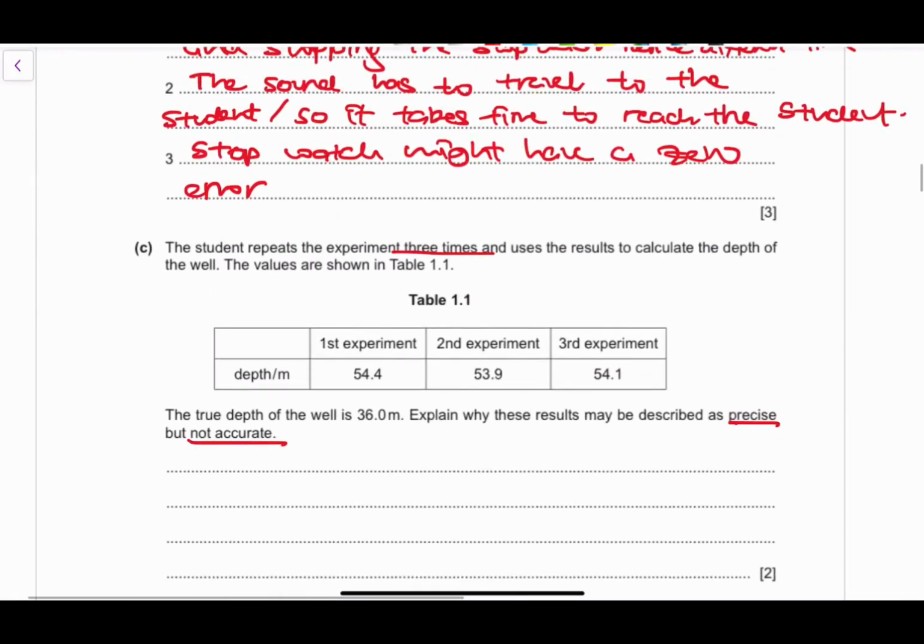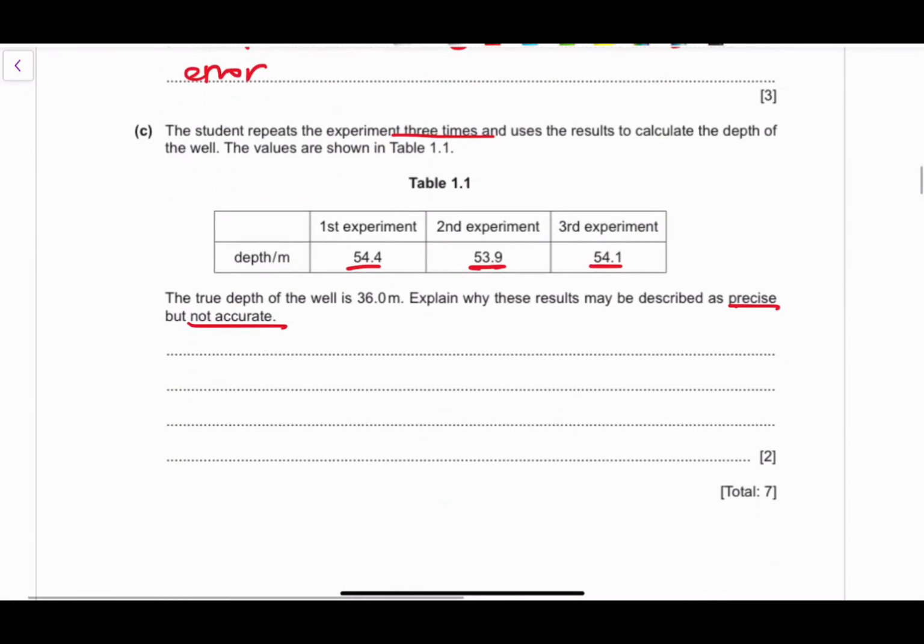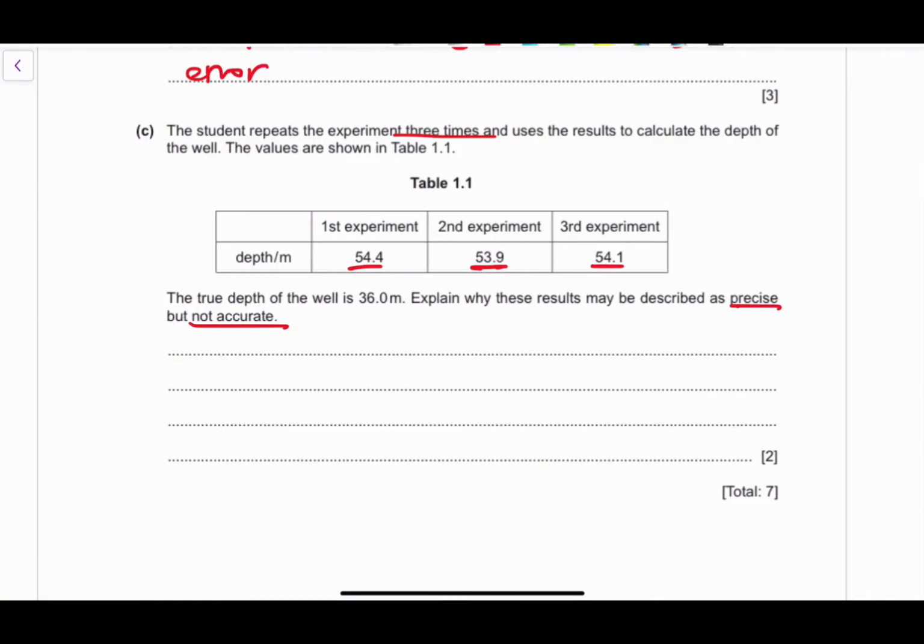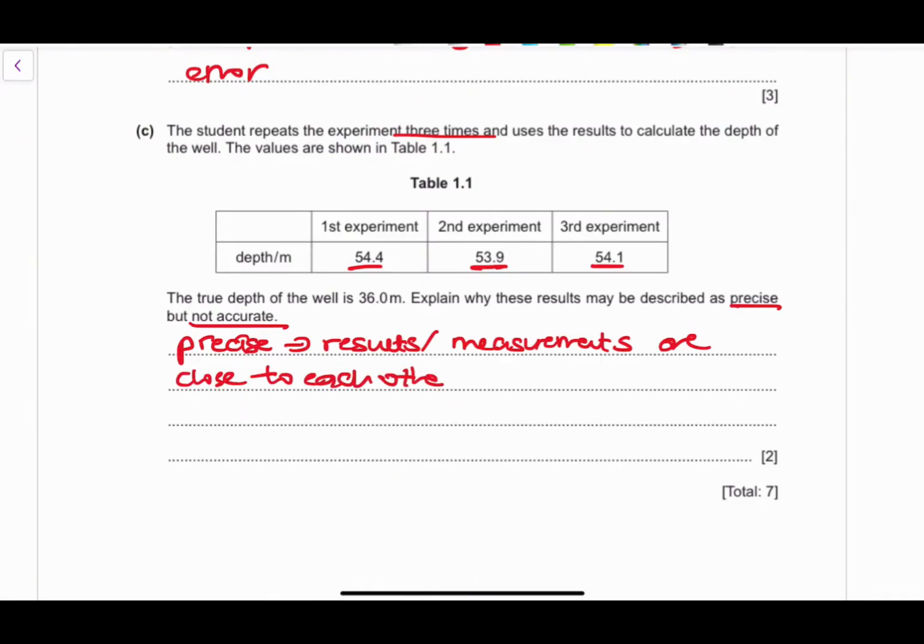So if we're looking at these results, this is 54, this is 53, this is 54.1. The first point that we can comment on is precision. These results are pretty precise, because the measurements are close to each other. Them being close to each other means they're really precise.